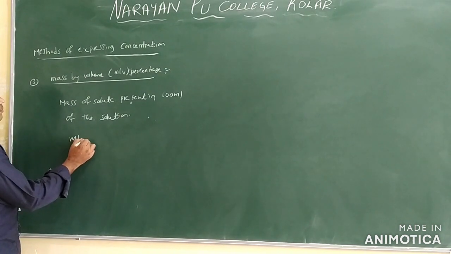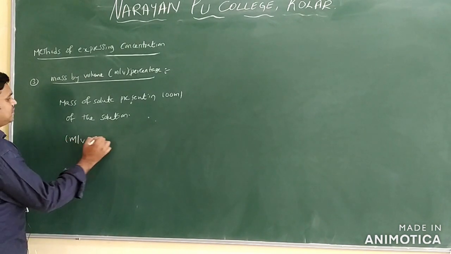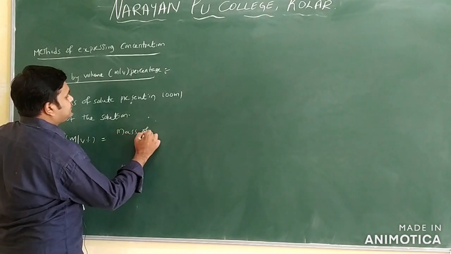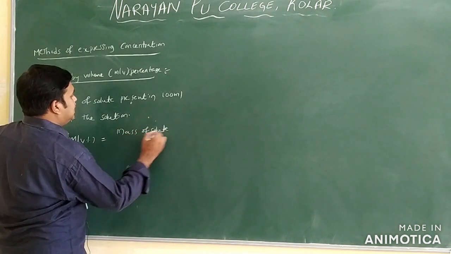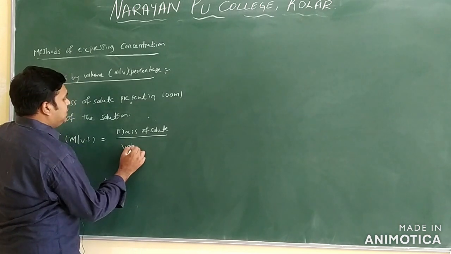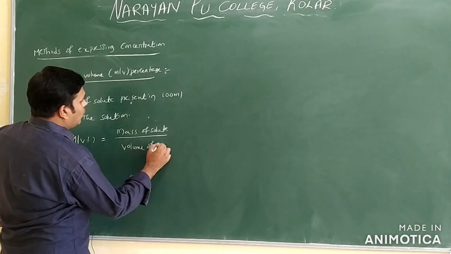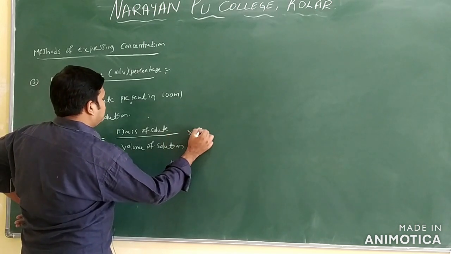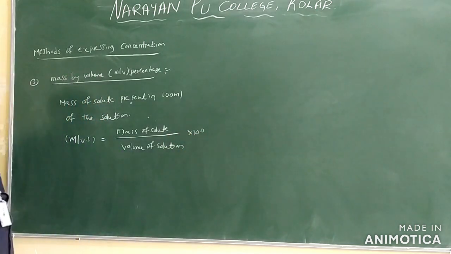You will say here M by V percentage is equal to mass of solute by volume of solution into 100 only.